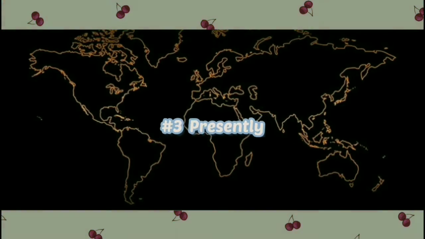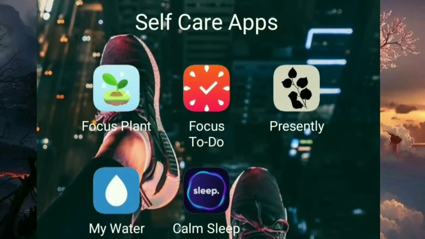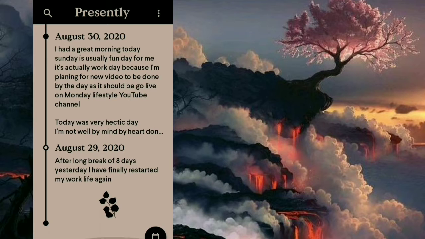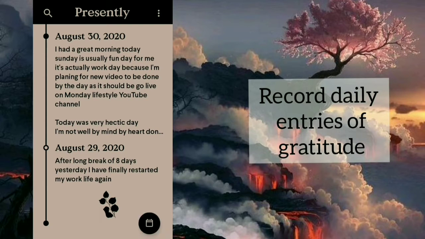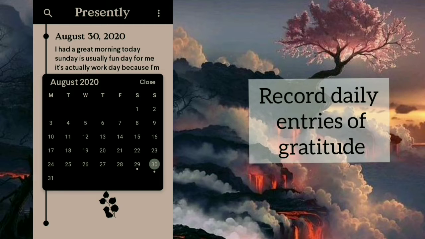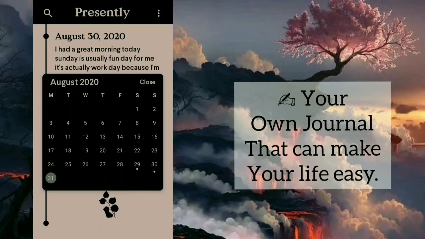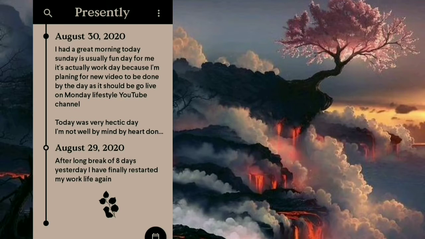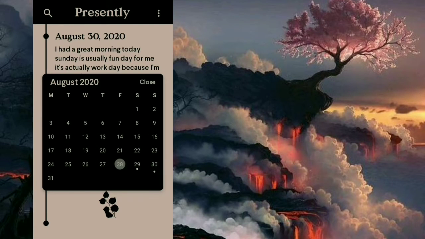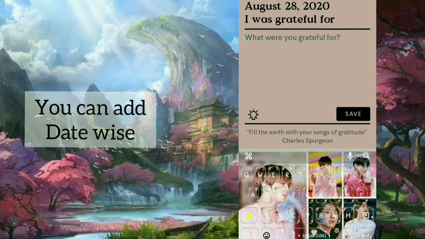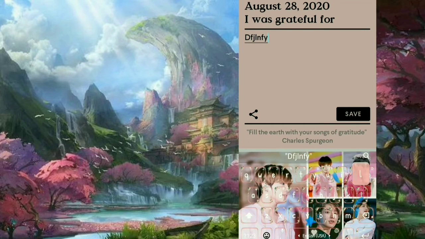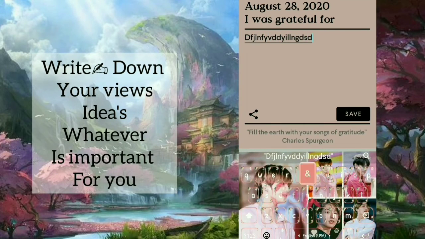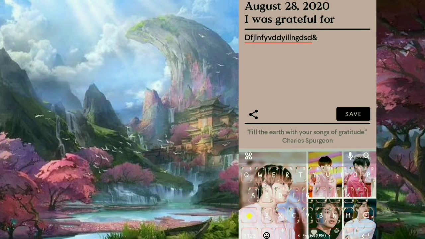Presently. Presently is my own favorite application. I just love this application because of the themes, and the features too. Presently is a great application for journaling. You can maintain your daily records in it. For example, you can write down some important points, lists, tasks which need to be done, or you can just write your daily diary into this application.